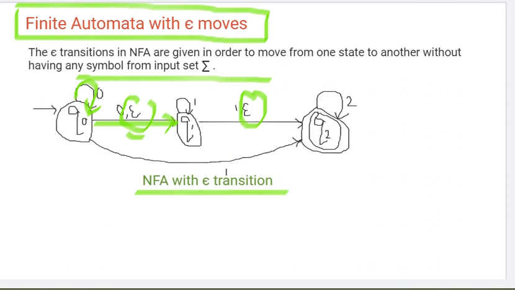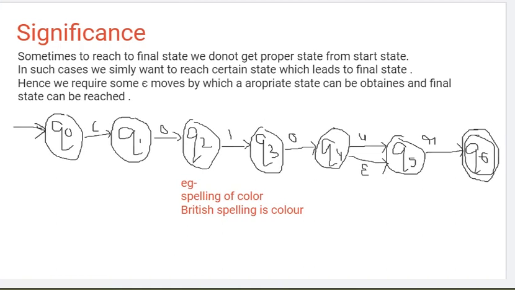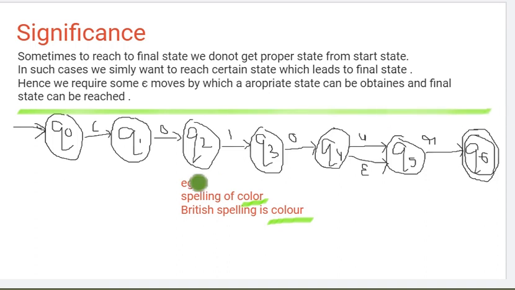So what is the significance of this? Sometimes, like in yesterday's video, the last video, I discussed one example of the spelling of the word color, and the British spelling is COLOUR. We can understand the significance with the help of this example.